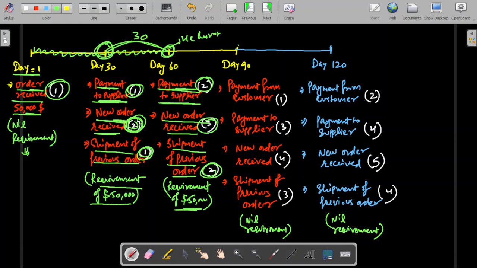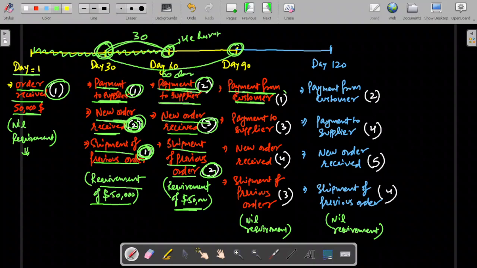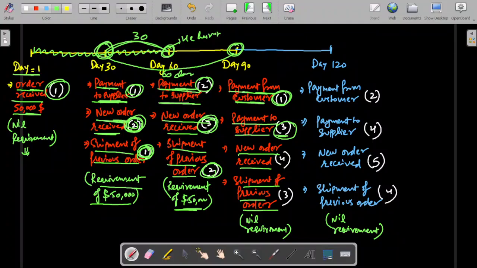Okay. So what will happen on 90th day? He will receive his first payments from customer on 90th day, means 60 days from the date of shipment. The first order that he has processed on 30th day, he will receive its payment on 90th day. Okay. So he will have to make payment to his suppliers as well, for the order he received 30 days back. He will receive new orders also. He will have to make shipment of previous order also.